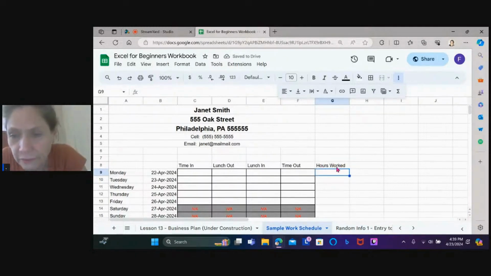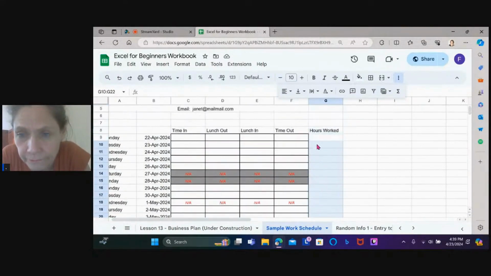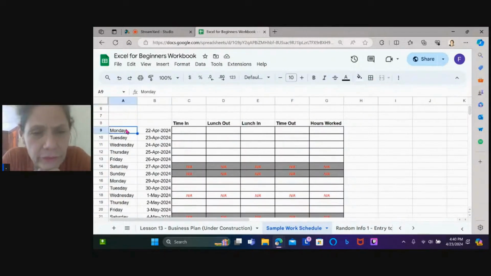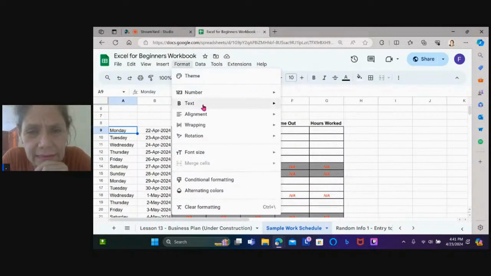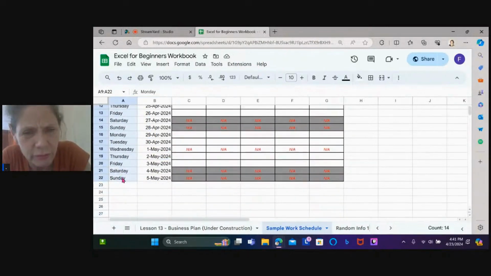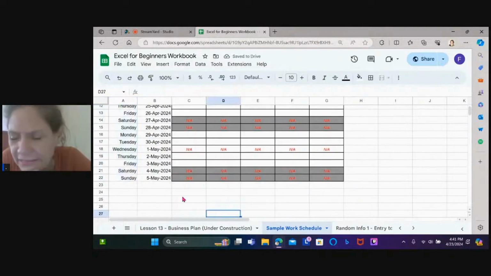So you need this column. Anyway, I'm not going to keep on. You can fix it as pretty as you like it. Maybe you want to make that right. Maybe you think it looks better that way. I think I do have it that way at work too. This is right justified. Format, alignment, right justified. I think that's how I have it at work.